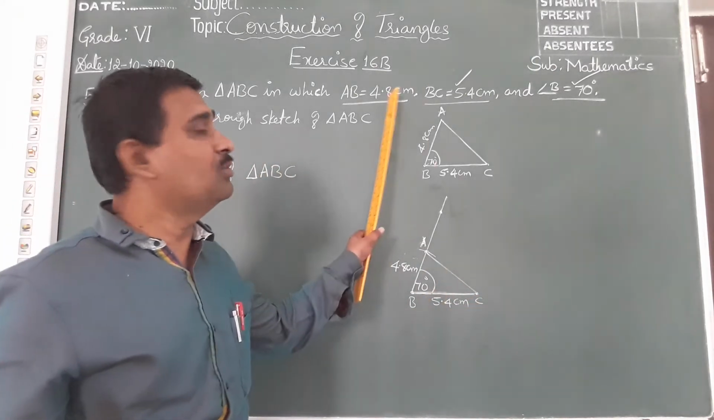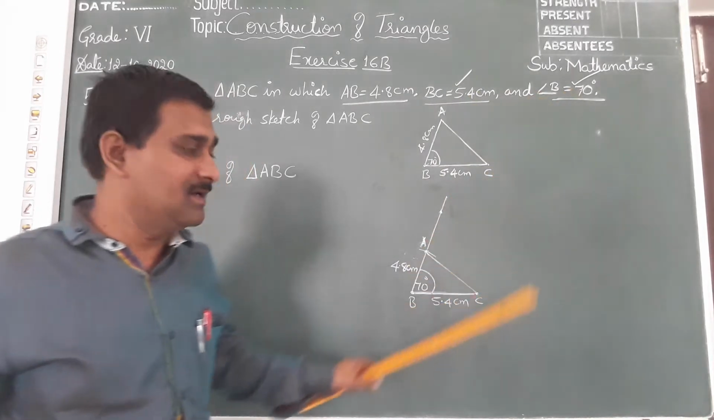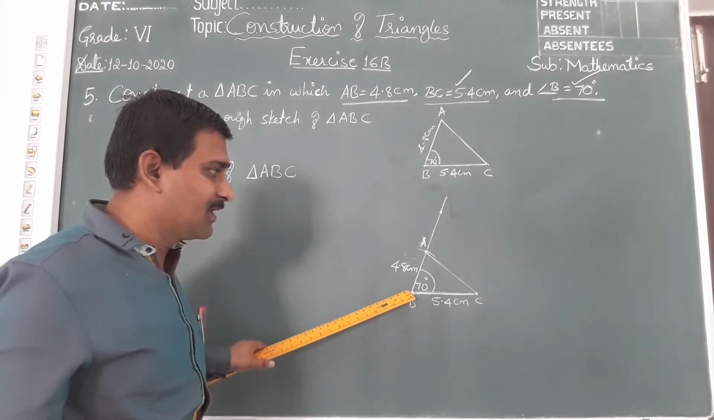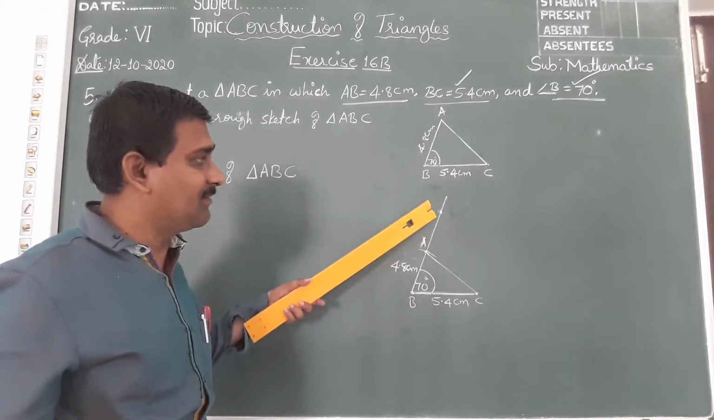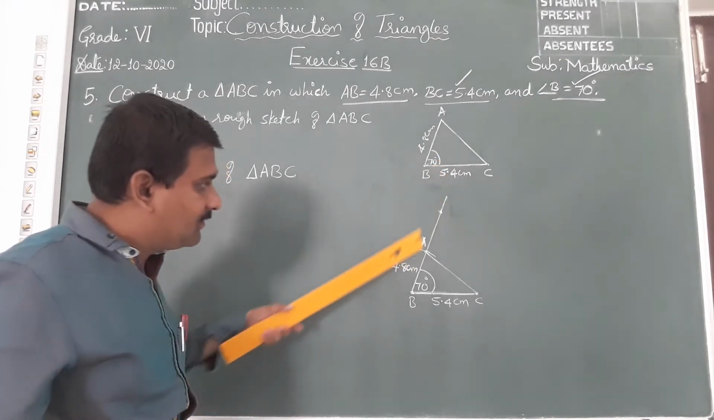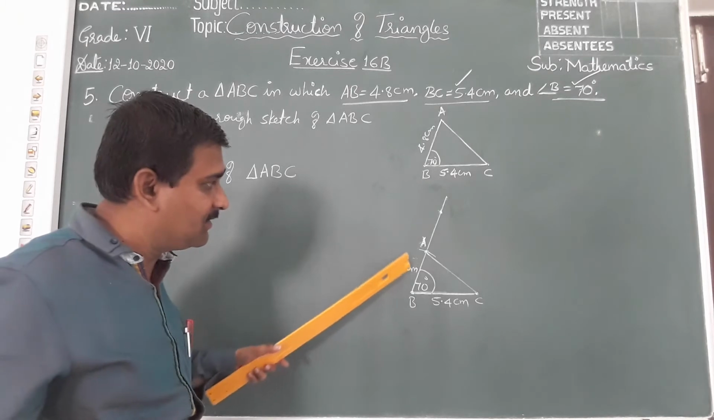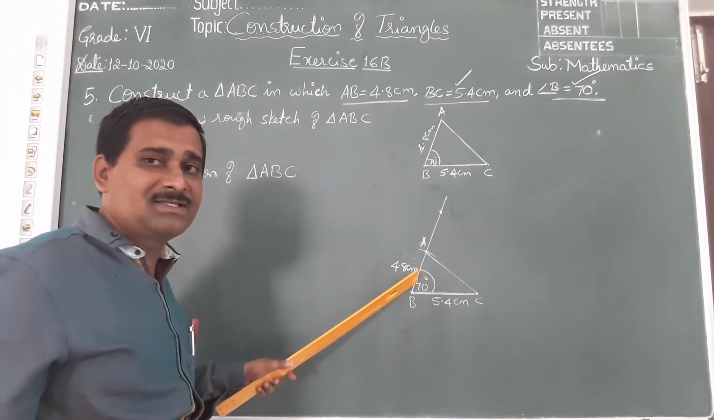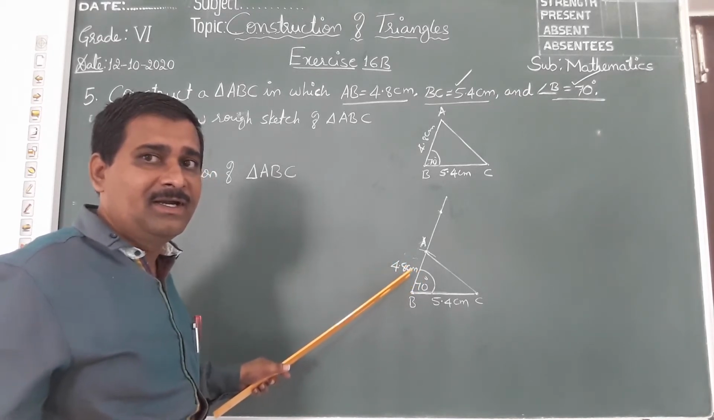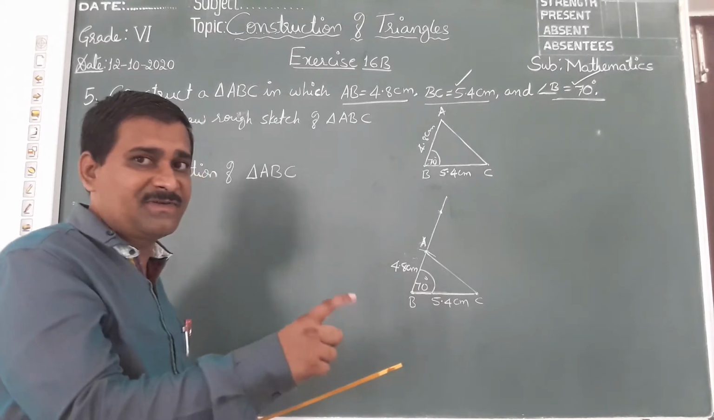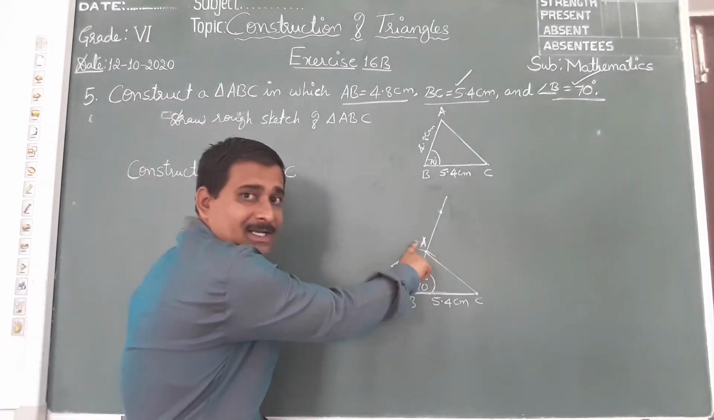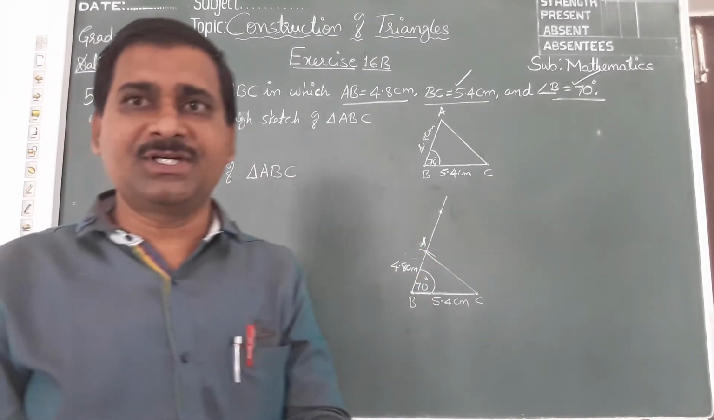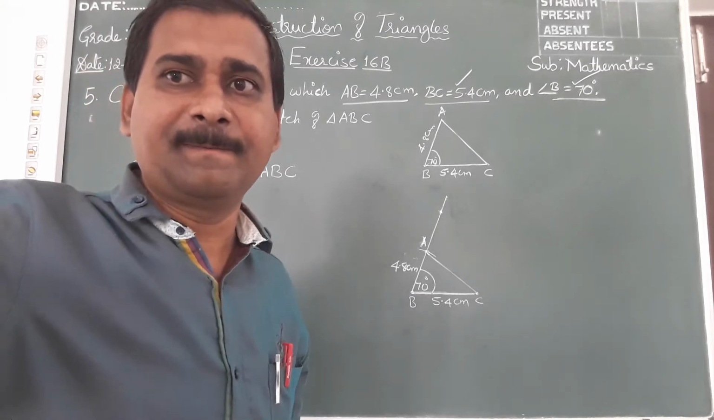Understood, children? When two sides are given and one angle is given, draw a base, take a protractor and keep it on B, mark 70 degree, and draw a big line. Don't measure to draw this line. At B you join it, you will get 70 degree. After that, to get this 4.8 centimeter, take a compass, stretch your compass from 0 till 4.8, mark an arc and join this point. Understood, children? Okay, let us start the next one.